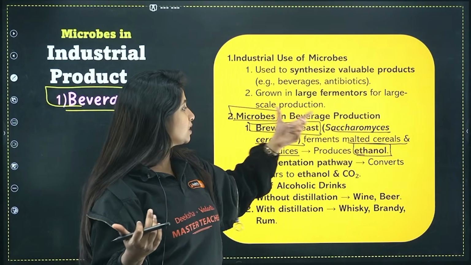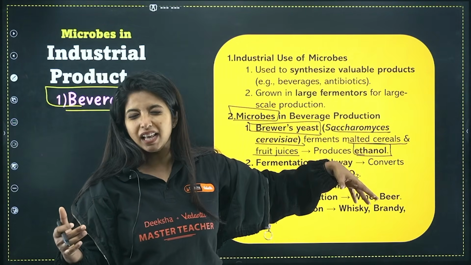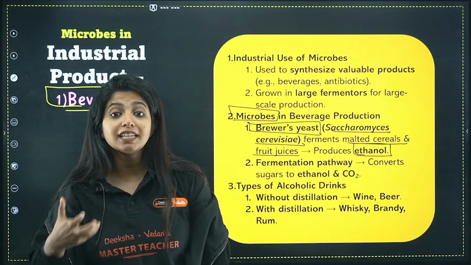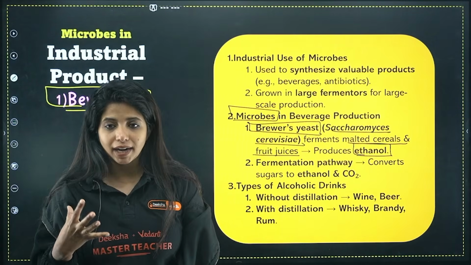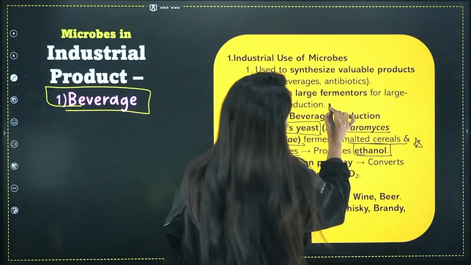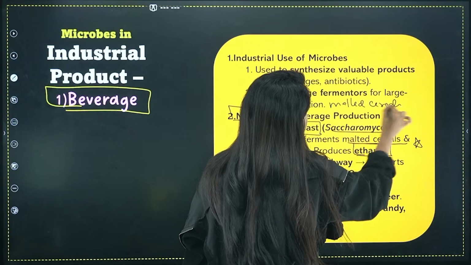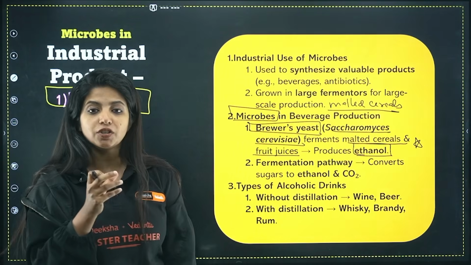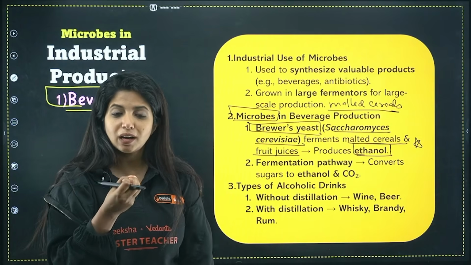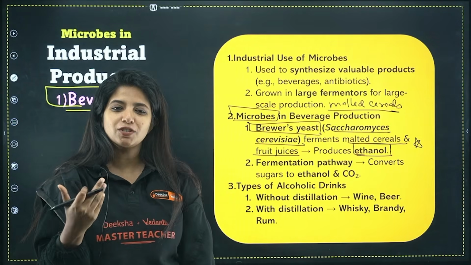Yes, so Saccharomyces cerevisiae helps in the fermentation process for making ethanol. But what is it fermenting, my dear children? You should know that, and this is a question that has been coming, which is why I'm telling you it's important. They usually ferment malted cereals. Malted cereals means these cereals, my dear children, were about to undergo germination and produce a new plant, but it is being stopped just when it was about to. This process is known as malting.